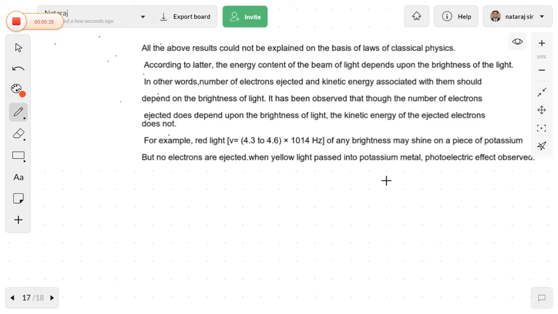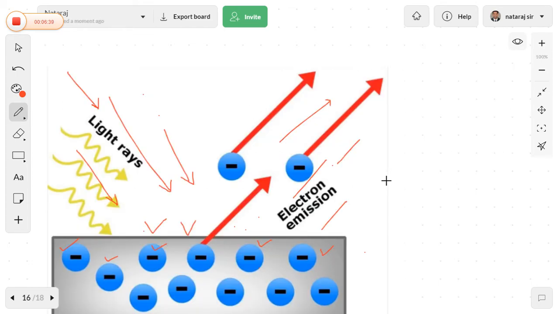He thought that when a photon of sufficient energy strikes the surface of the metal, it transfers its energy, the energy is absorbed by the electron, and the electron is completely ejected without any delay.